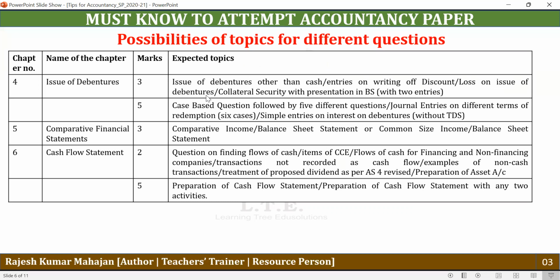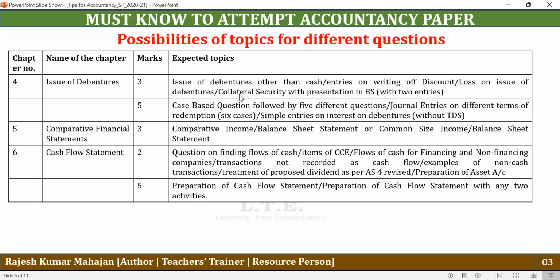So when you have to write off loss or discount on issue of debentures, you give the preference to the security premium reserve. And if the discount or loss is yet to be written off, or if some balance is left, then you have to give the preference to the statement of profit and loss. So for writing off discount or loss on issue, the entries are basically securities premium reserve account debit, statement of profit and loss account debit, to discount or loss on issue. So just have a practice on these types of questions.